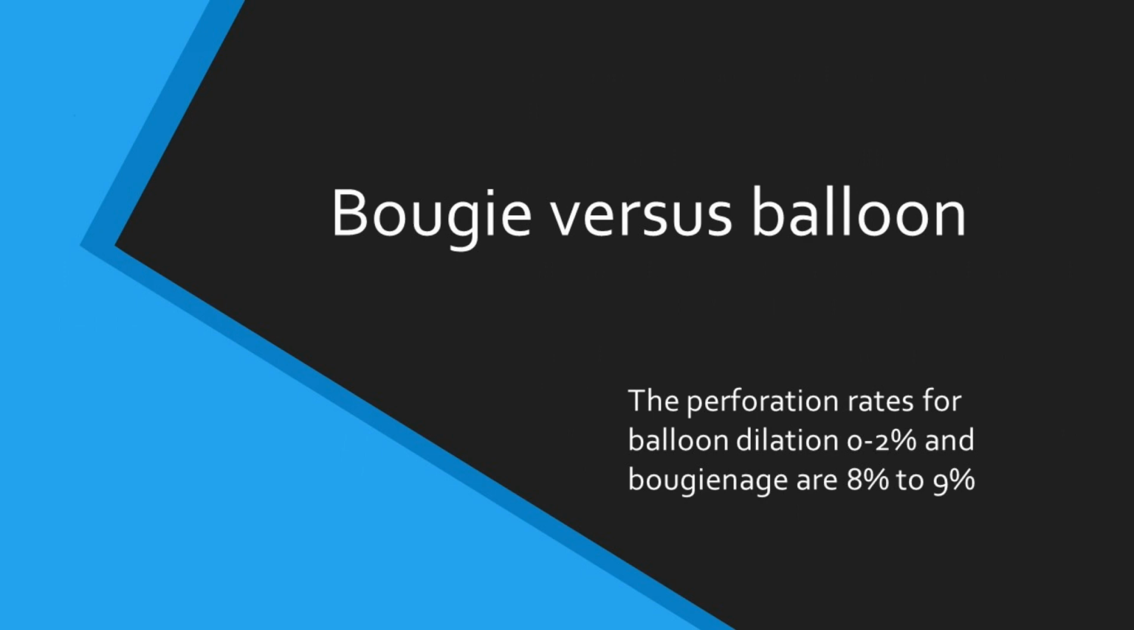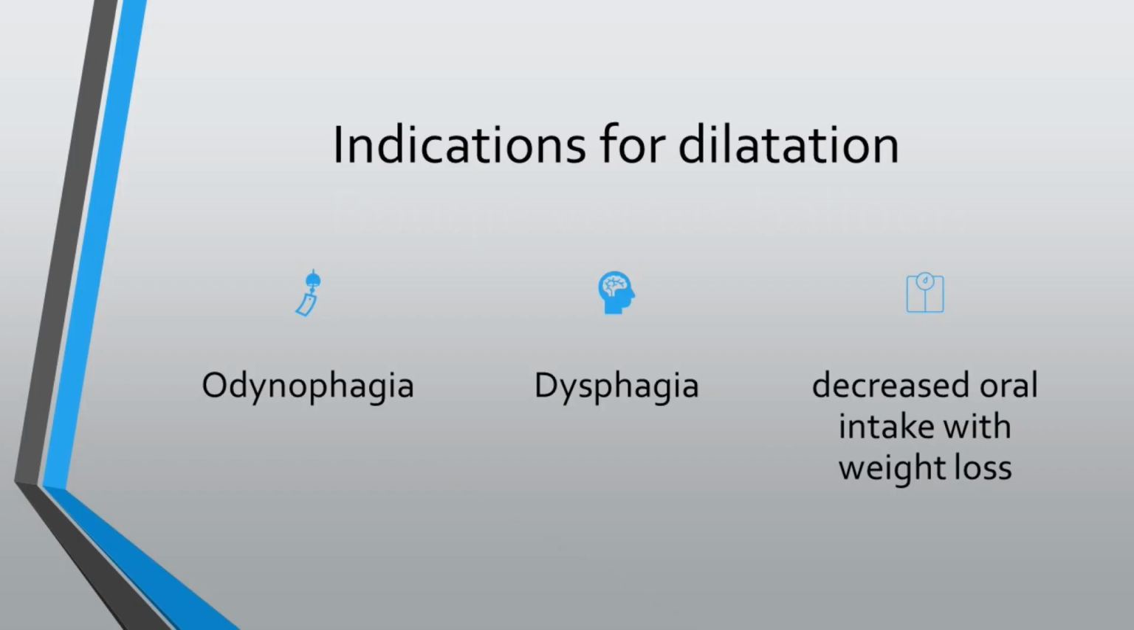Those are the problems. When would you dilate? It has to be symptomatic. So it has to be that the child has odynophagia, dysphagia, or in general, he was eating well, now the appetite has gone down and there has been weight loss.